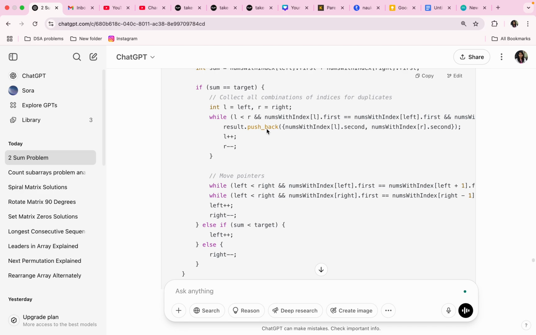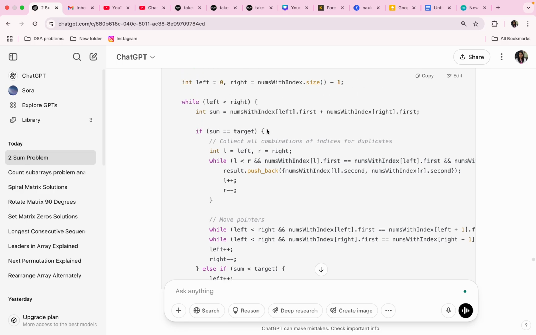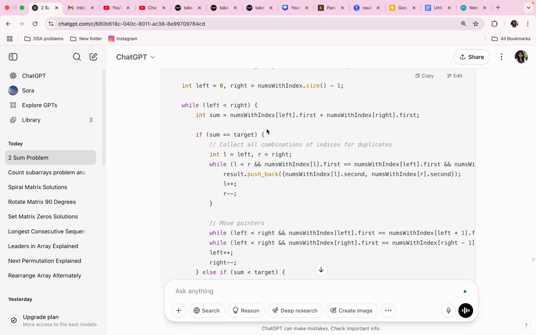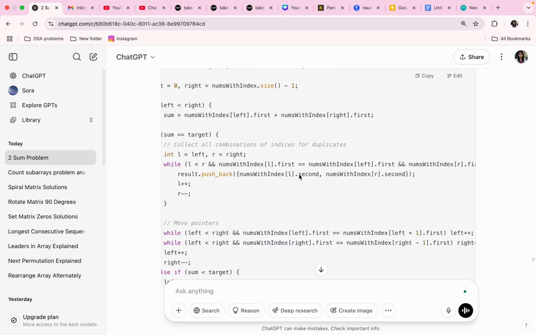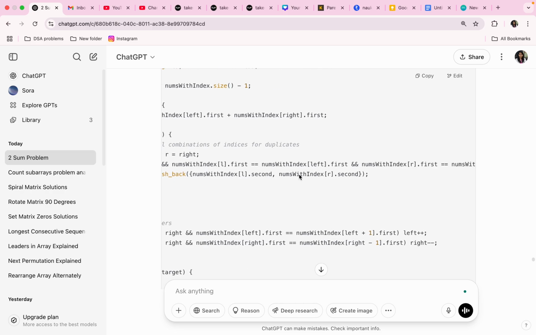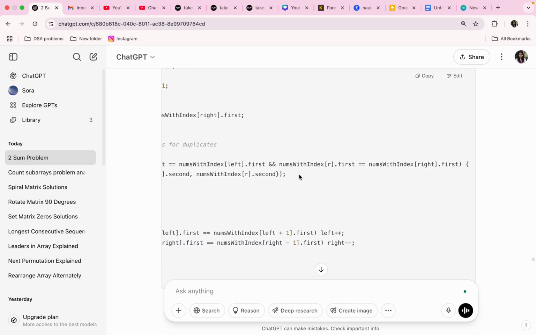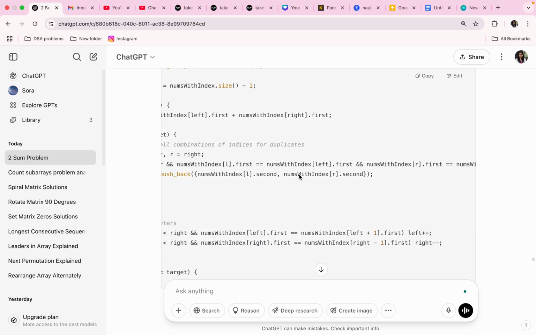Okay, collect all combinations. That means initially we created left and right pointers. Again inside that, if sum matches, then we are creating l and r pointers, and for those pointers we have given this long condition where l is less than r, and l.first equals left.first, and r.first equals right.first.